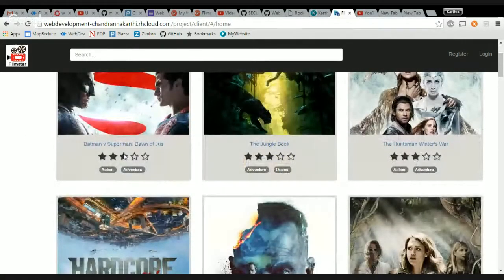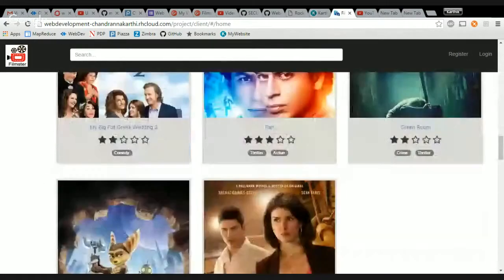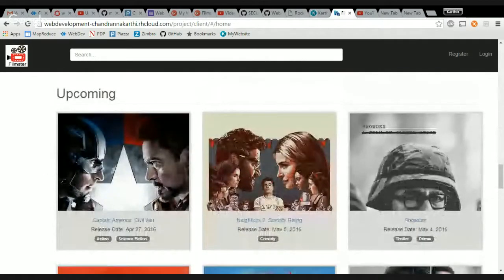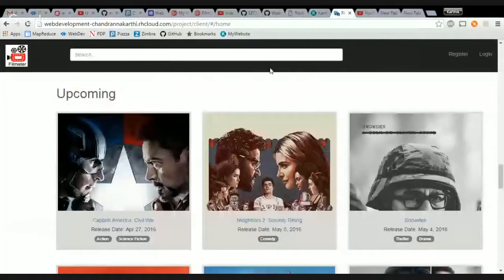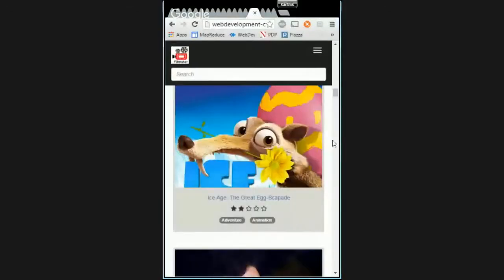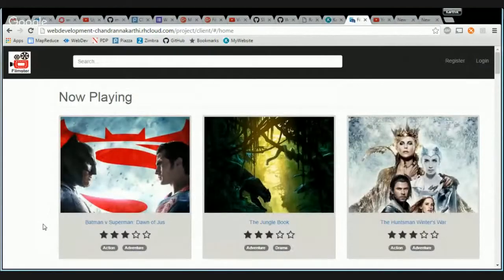You can see that these are again the IMDb ratings for each of the movies that are now playing, and these are the genres for all of them. And if you come down to the upcoming movies, you can see the release date, so you can plan for the movie, and again the genres. And this whole website is totally responsive. So here you go. So what else can I see as a guest user?